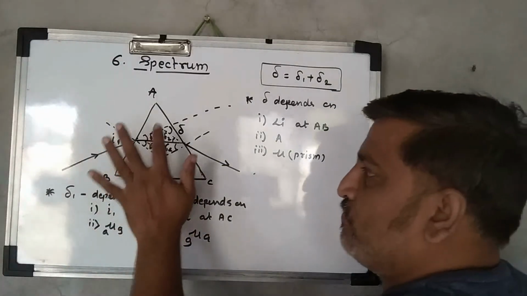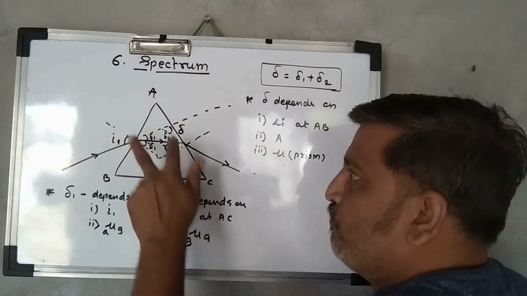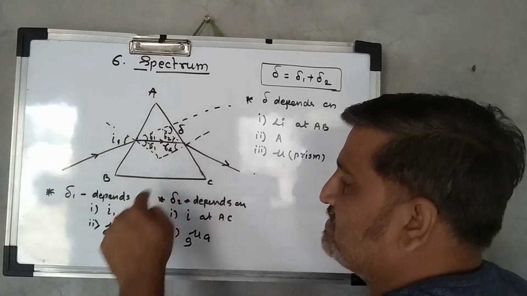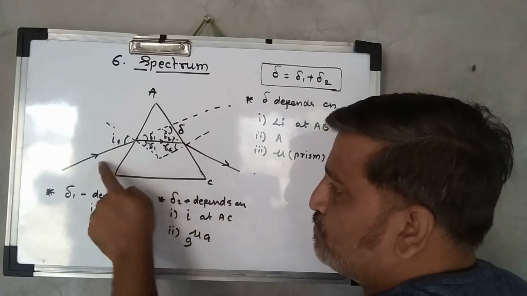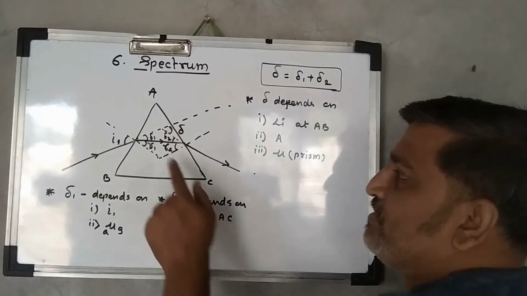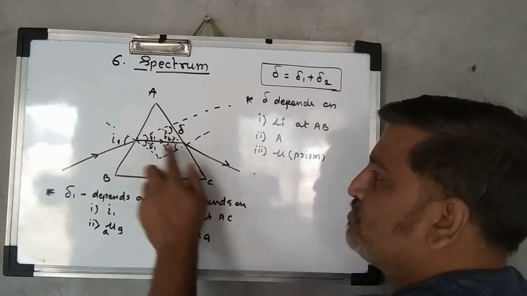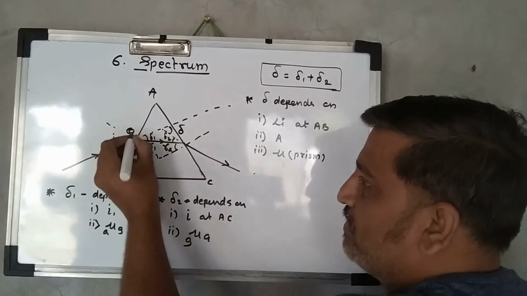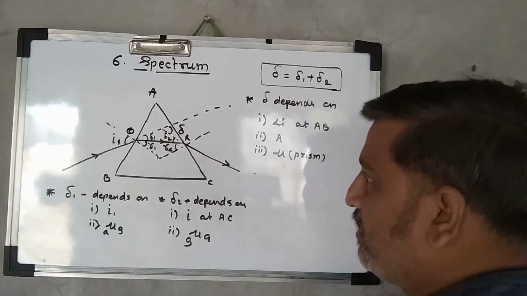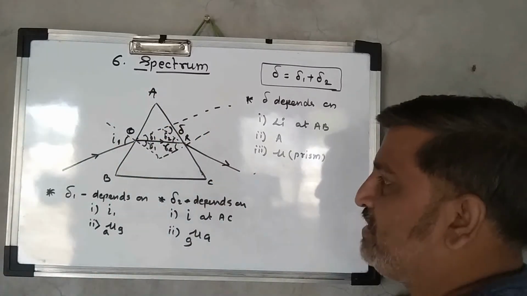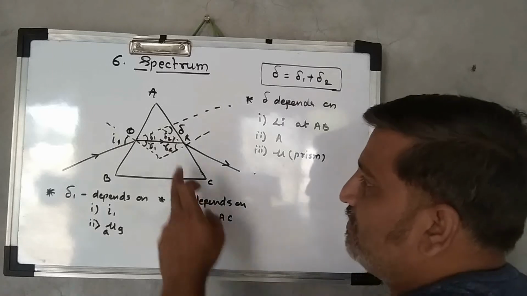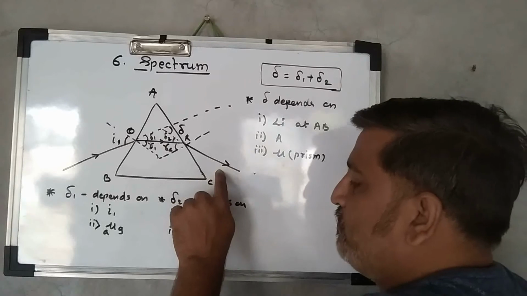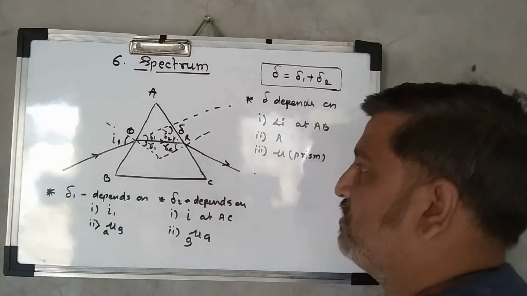Now the first deviation of the ray of light at the interface AB depends on the angle of incidence as well as the refractive index of glass with respect to air. Similarly, the second deviation delta 2 depends on the angle of incidence of the ray QR at the second interface of the prism, AC, and the refractive index of air with respect to glass.